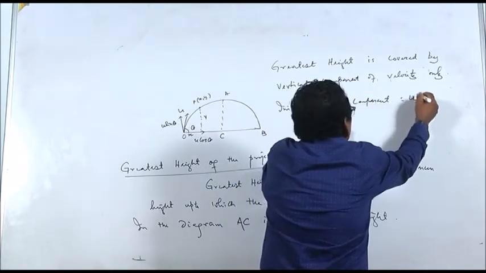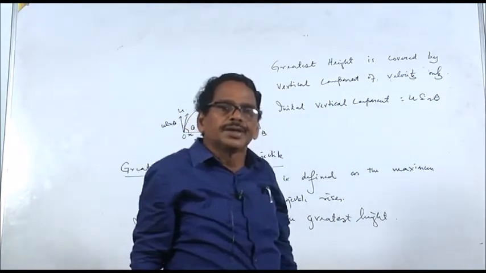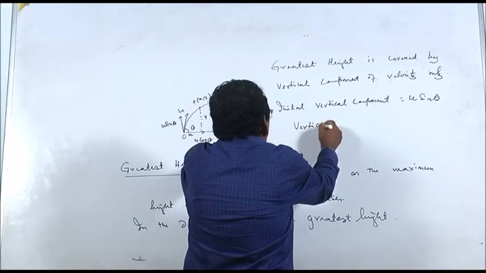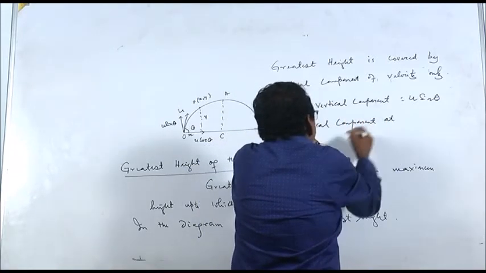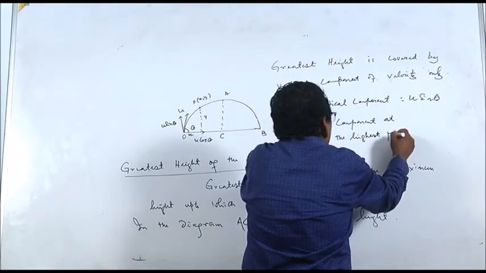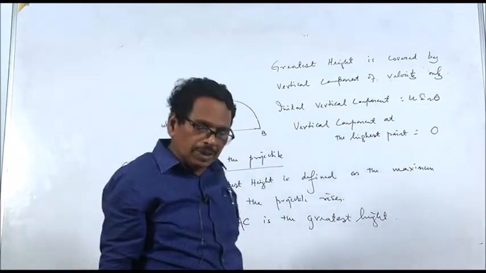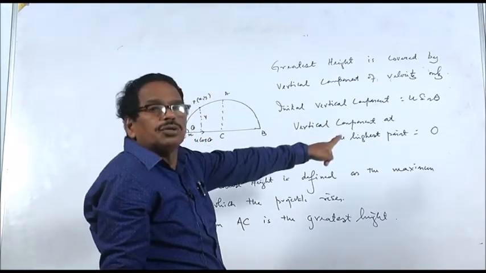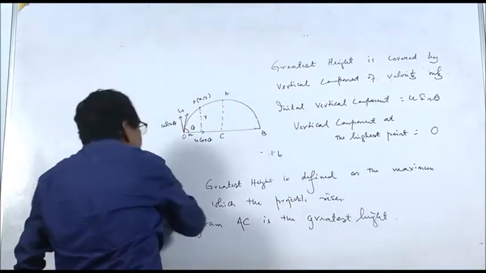So for the vertical component to become 0, the height the body rises is the greatest height.